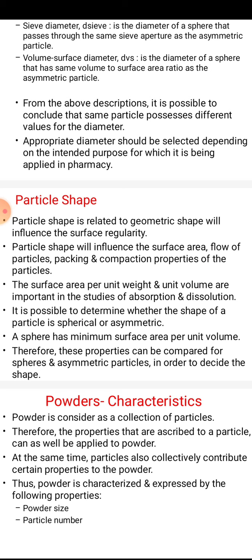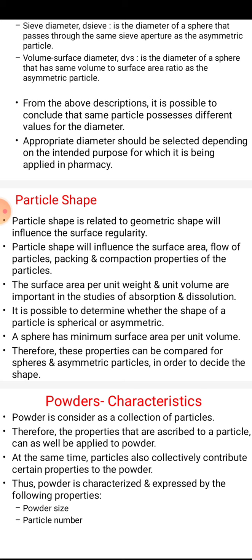Sieving diameter, d sieve, is the diameter of the sphere that passes through the same sieve aperture as the asymmetric particle, used for particle size distributions. Volume surface diameter, dvs, is the diameter of the sphere that has the same volume to surface ratio as the asymmetric particle. From the above descriptions, it is possible to conclude that there are different values for the diameter.